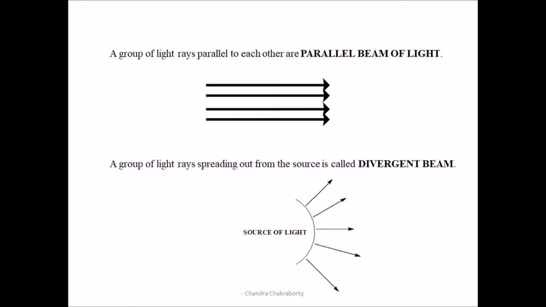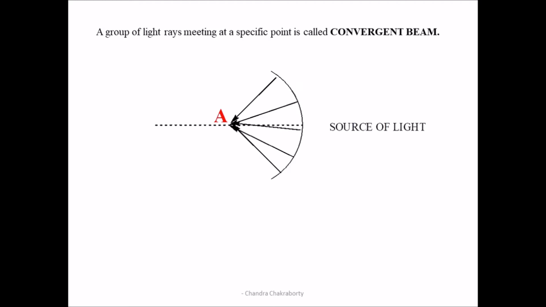A group of light rays that spreads out from the source is called a divergent beam. In this picture, you can see that there is a source of light which gets diverged in different directions when it hits the reflecting surface. A group of light rays that meets at a specific point is called a convergent beam. In this picture, you can see that the source of light hits the surface and the rays are getting intersected over one another at a point called A. So this is a convergent beam. In a convergent beam, the rays of light meet at a specific point.